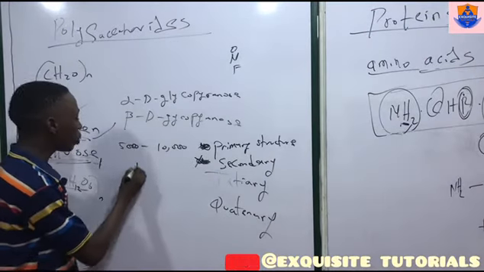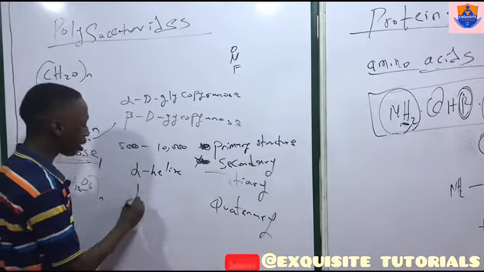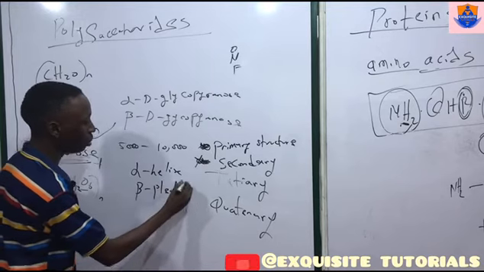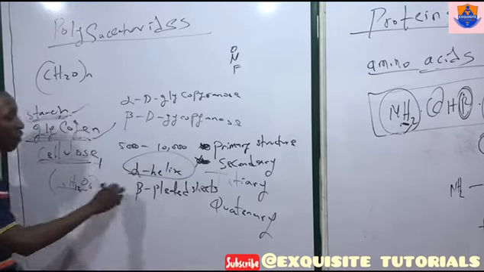Now, under the secondary structure, there can be two different types. We can have the alpha helix, and we can have the beta pleated sheets.